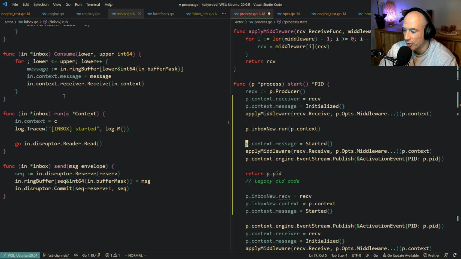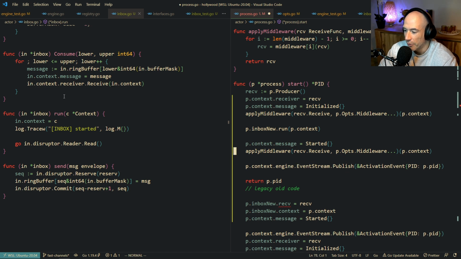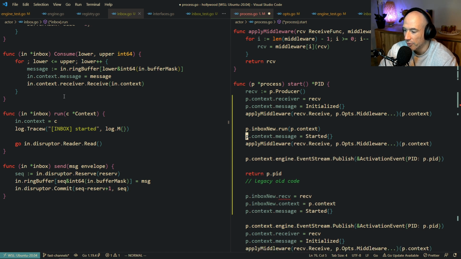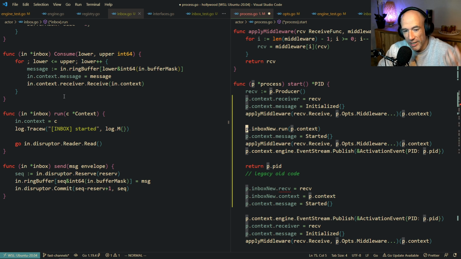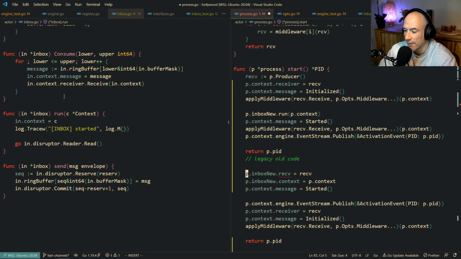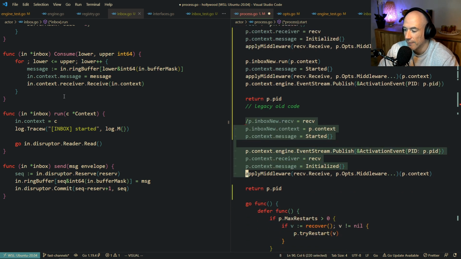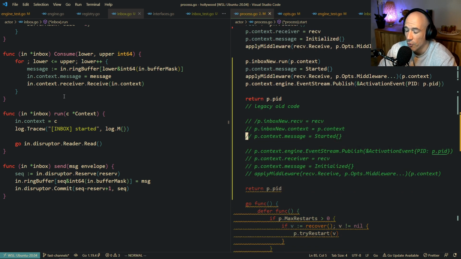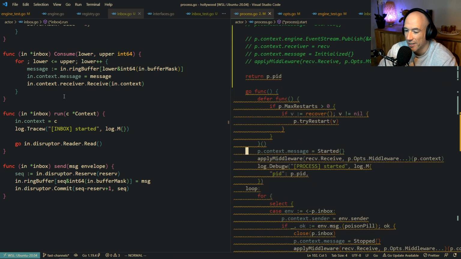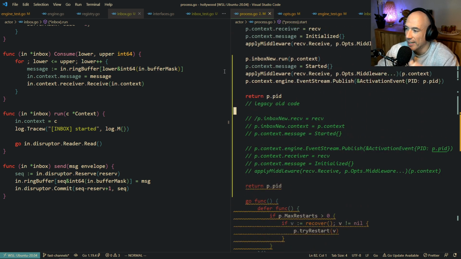We start the inbox. We're gonna receive this message. Because we first need to start the inbox. And then we can call the started message, send the started message to our actors, receivers. And then we're gonna publish that it's activated. And then we're gonna return the PID. Of course, I need to implement this max restart stuff, but it's not going to be in the process, I think. All right, so let's see what's going on.